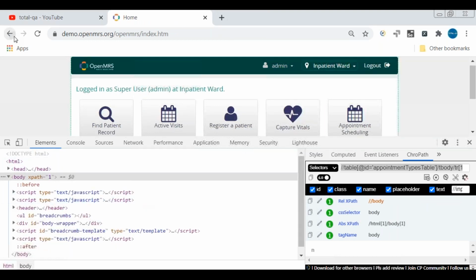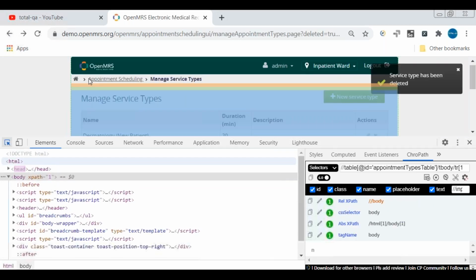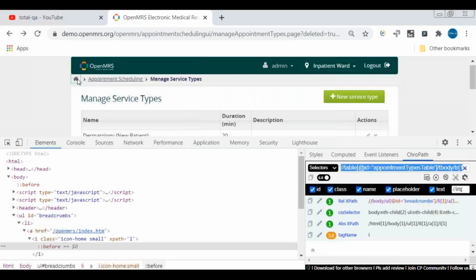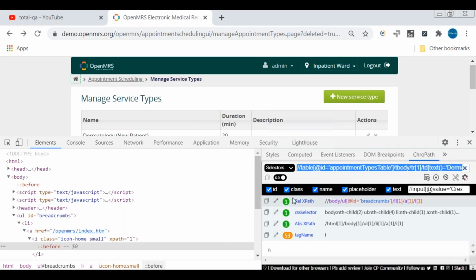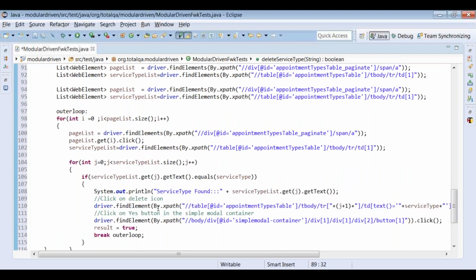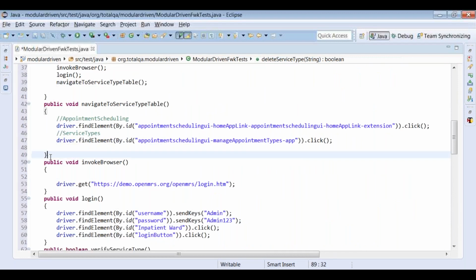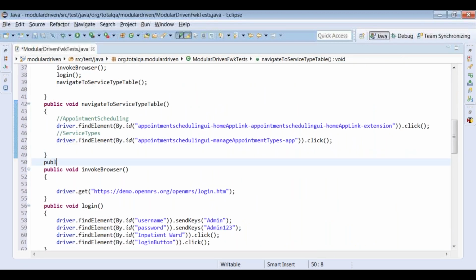So again, let's write one more method to navigate to the home page. For navigating to the home page, is there any XPath available? Yes, we can take this XPath into consideration because this relative XPath will help us navigate to the home page. Let's take this relative XPath. Why are we navigating to the home page? Because once the deletion is done, if you want to verify the service type, it is better to navigate to the home page. Public void navigate to home page.